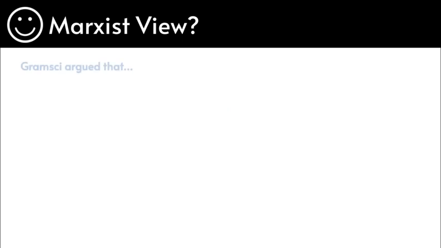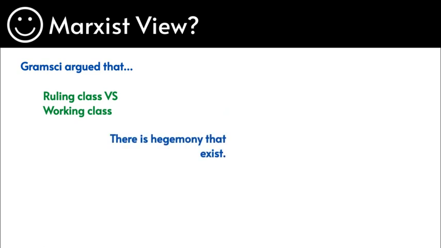So let's look at the Marxist view, or rather what we call an ideology, about religion, beliefs, and practices. So, Gramsci, we've looked at this before. Gramsci argues about the ruling class versus the working class, does this ring a bell? How the working class are being oppressed by the ruling class. When this happens, there's a hegemony that exists, and hegemony is a dominant set of beliefs. So this is a dominant ideology that exists and runs.